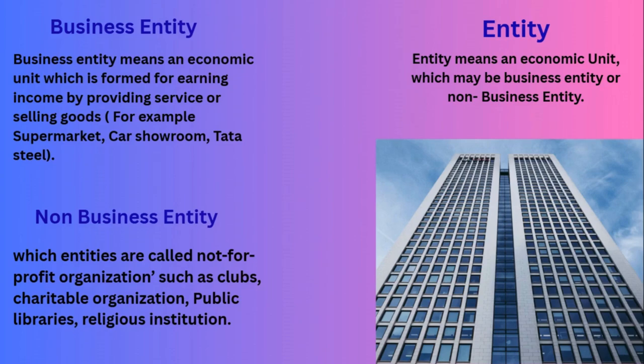So your electrical shop is the business entity. It's an economic unit as well. Understood, right? You are running a business to earn money. That is a business entity. So the electrical shop is one entity, the restaurant is one entity. For example, a supermarket or a car showroom are all called business entities.